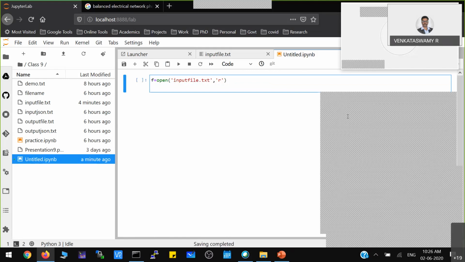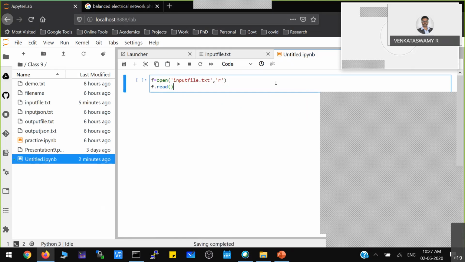A file object will be created, and it always points to that particular file. The file is opened, and that is how you have to imagine it, pointing to that particular file. Now, if you want to read the content of that file, you have to use a command called read, f.read.